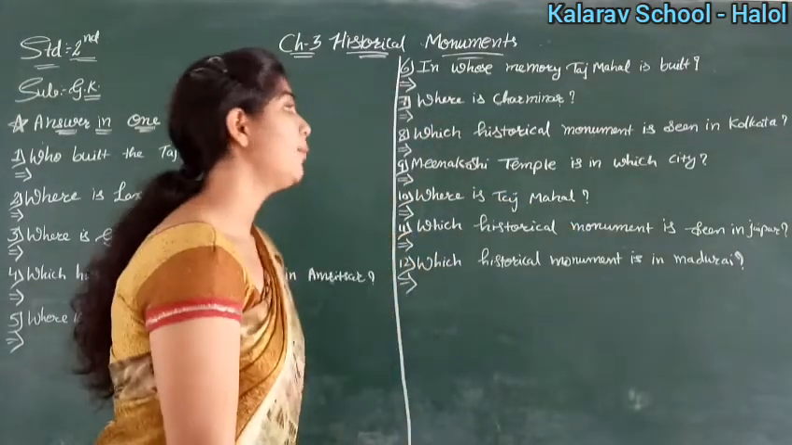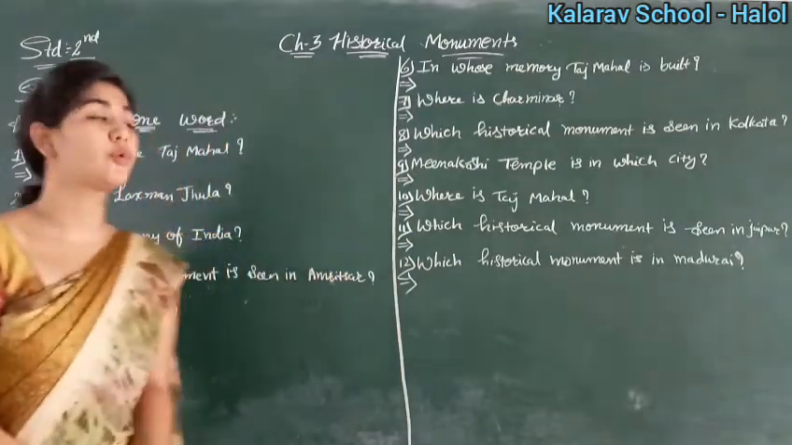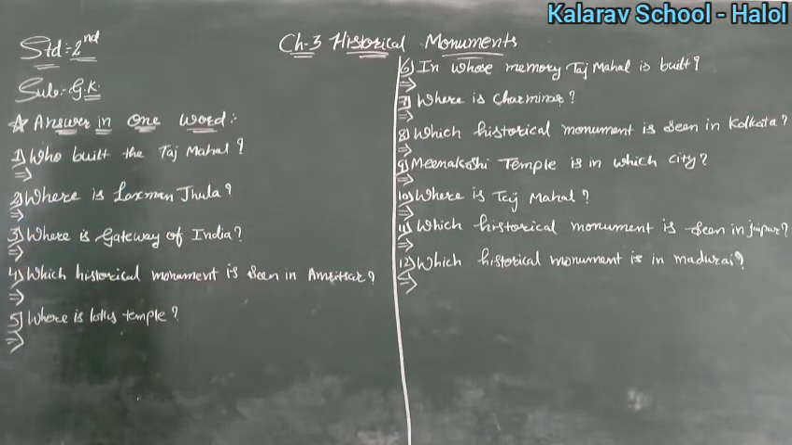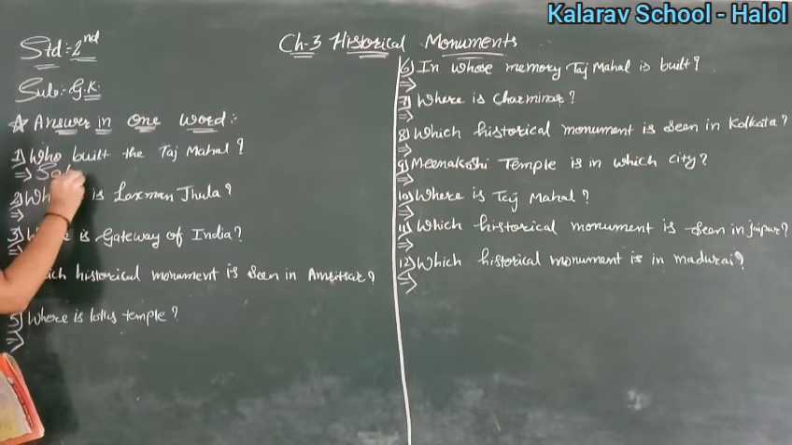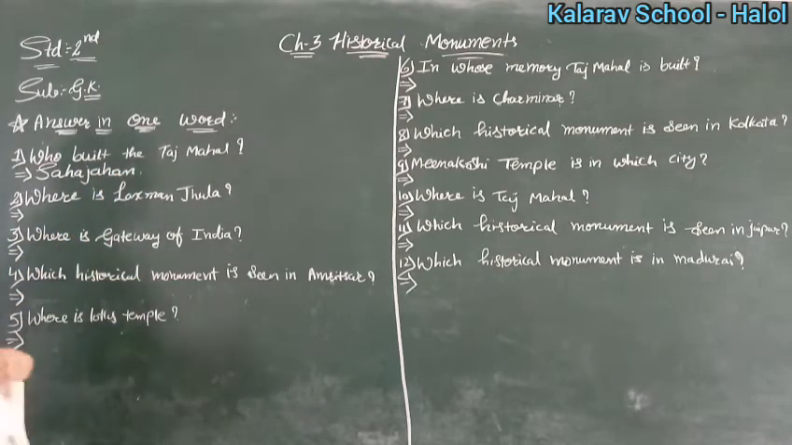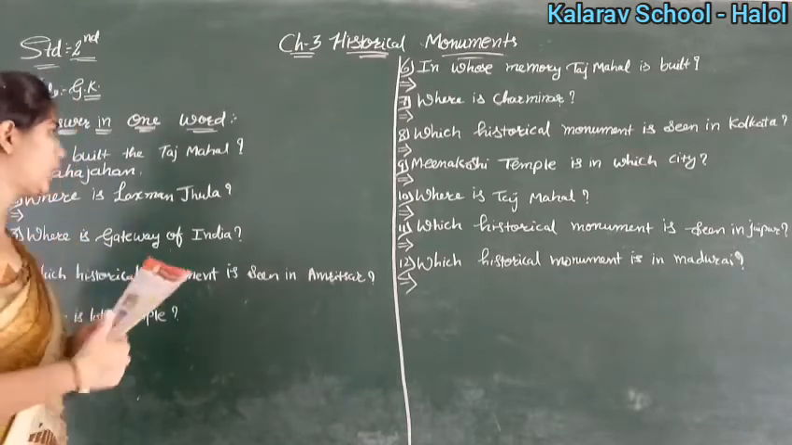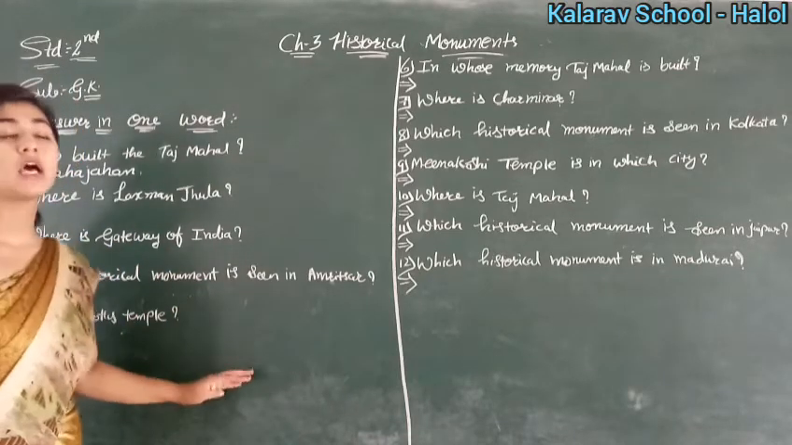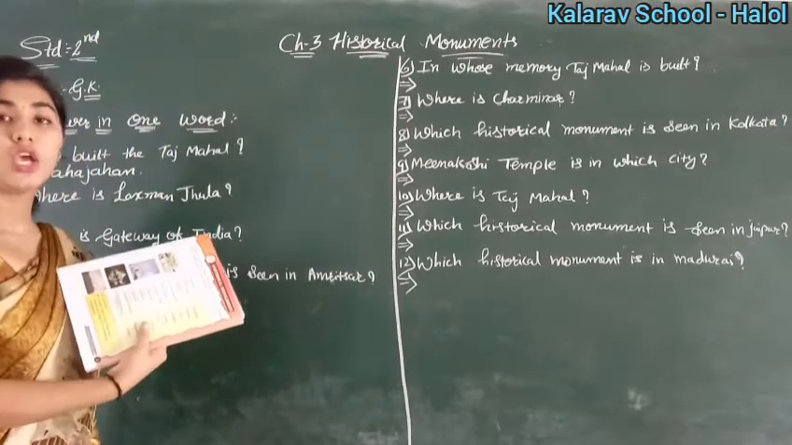Okay. Now see here, we are moving to answer in one word. You have to answer the following question in one word. Okay. So first of all, tell me, first number is given to you. Who built the Taj Mahal? So tell me, who built the Taj Mahal? It was built by Shah Jahan. Yes. So what will you write here? Shah Jahan. Okay. So Taj Mahal is built by Shah Jahan. Okay. Remember, you all have to remember this. Answer in one word also and match the columns also.